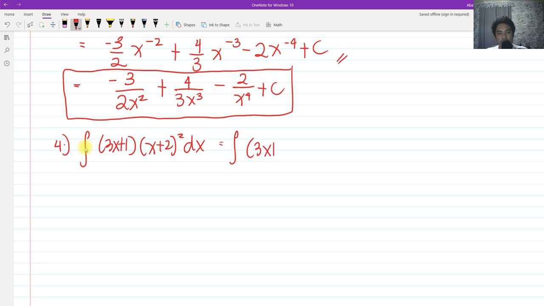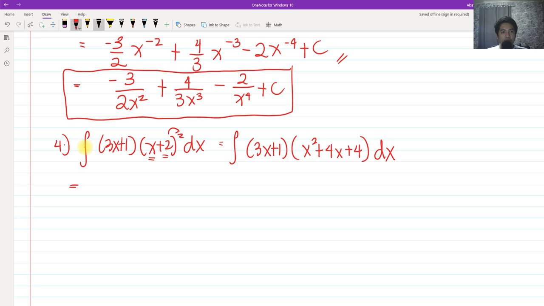If we expand this, (x plus 2) squared would be expanded as x squared. Then multiply x by 2, that's 2x, and multiplied by 2, that is plus 4x. That's how you get the middle term. And for the last term, you square the last term of the binomial, so 2 squared would be 4. That's the expansion of our binomial.